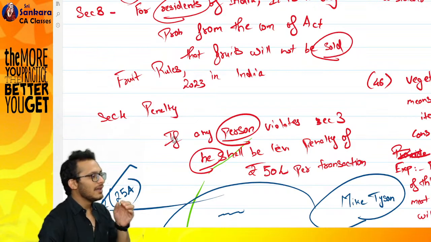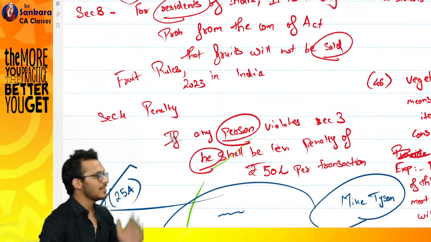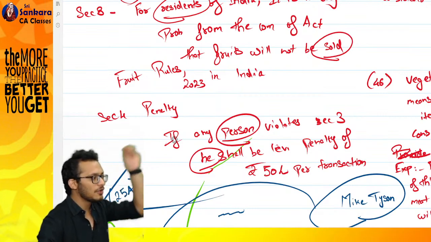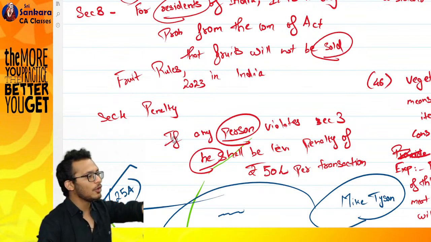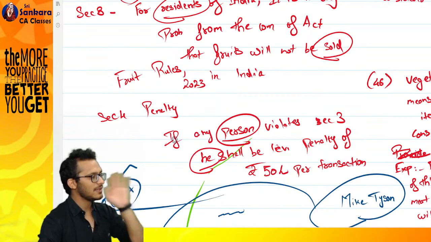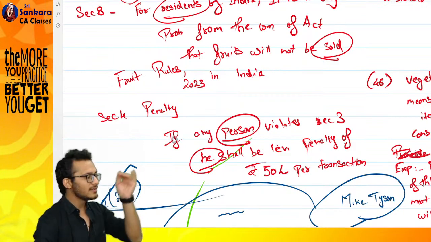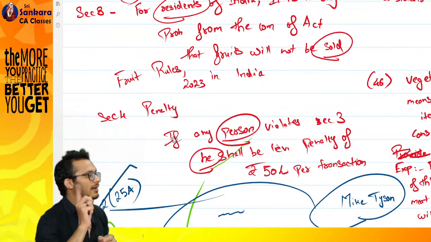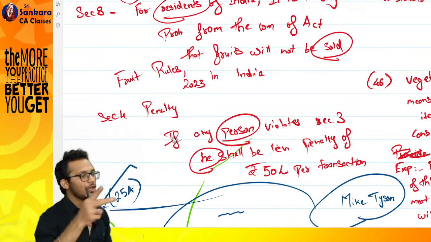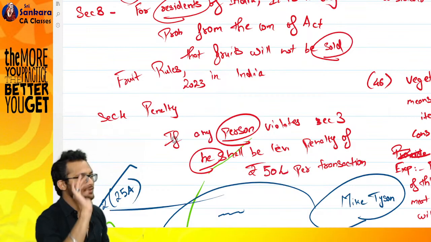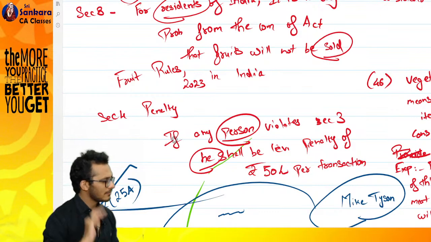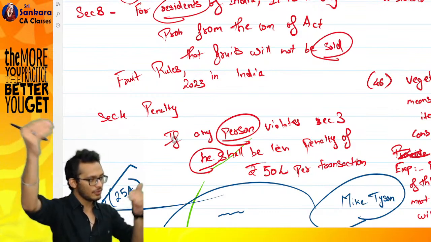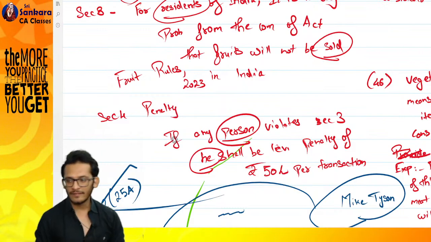If you are using a word and you don't know what the meaning is, go and check what a layman will understand of that word. That is the common definition. Don't try to put your thoughts inside it. Which means if I use a word, and I go to a layman and ask him, what do you understand by this? He says, this means this. That means that is the answer. How does the definition work? Refer to the specific section. Did not work out, refer to section number 2. Did not work out, refer to the General Clauses Act. Did not work out, refer to the dictionary. Did not work out, refer to the customs. When I say customs, not customs duty, but normal customs, the normal understanding.